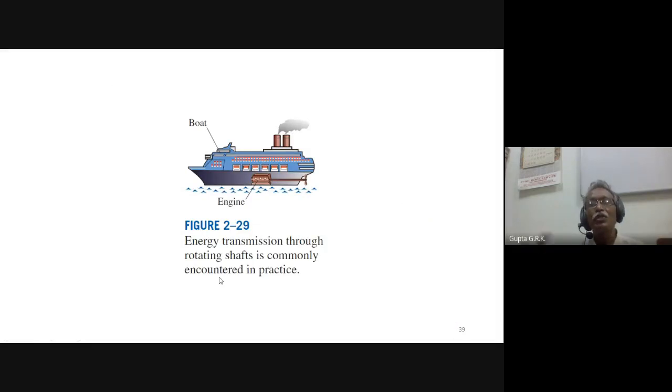Shaft work is used in usually all IC engines, and energy transmission through a rotating shaft is commonly encountered in practice. So in cars, trucks, ships, and all vehicles, it is because of the rotating shaft.